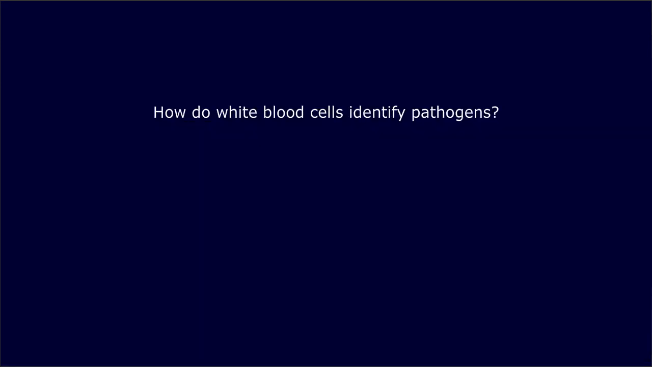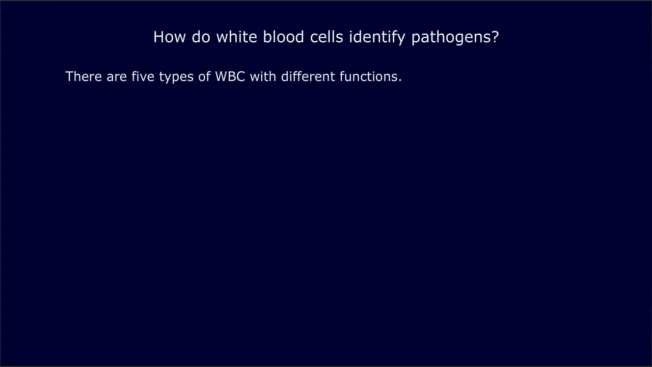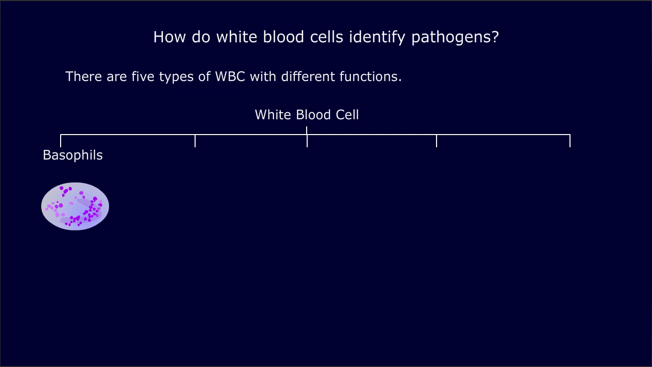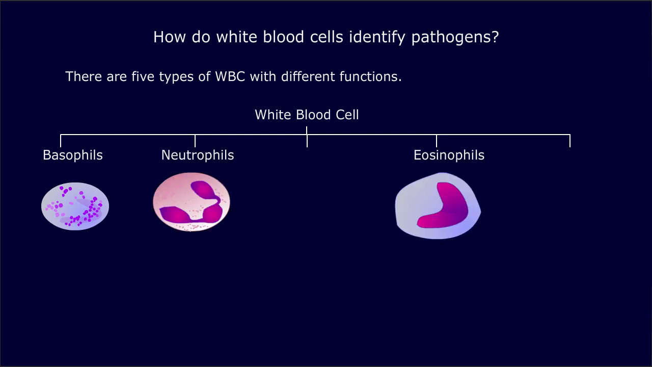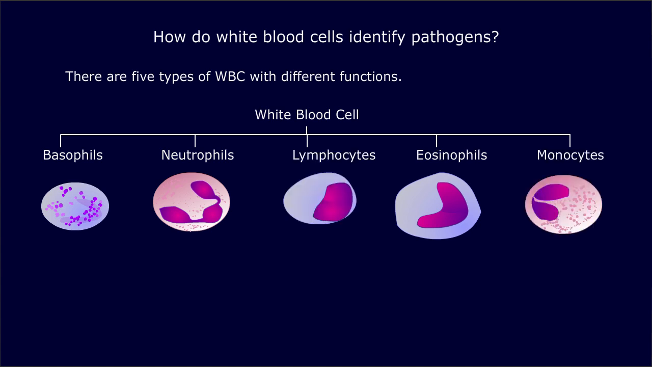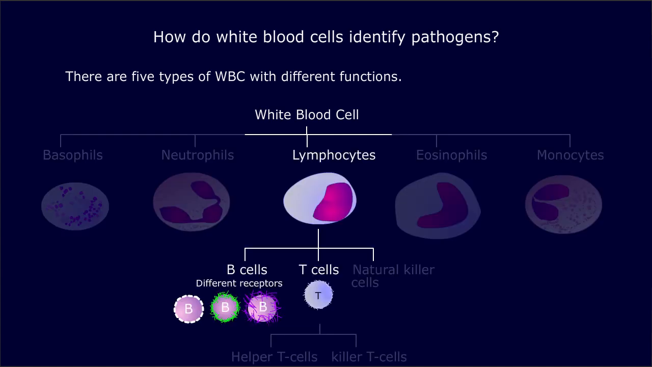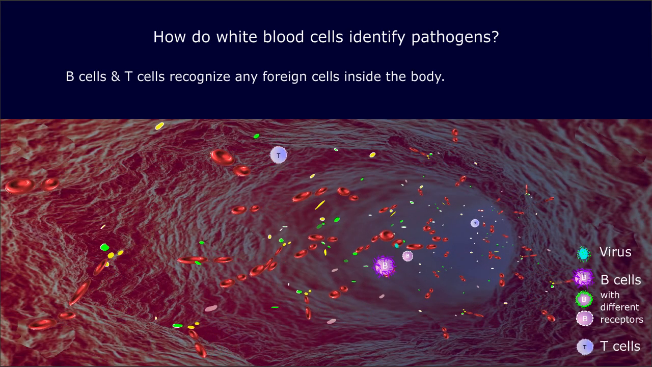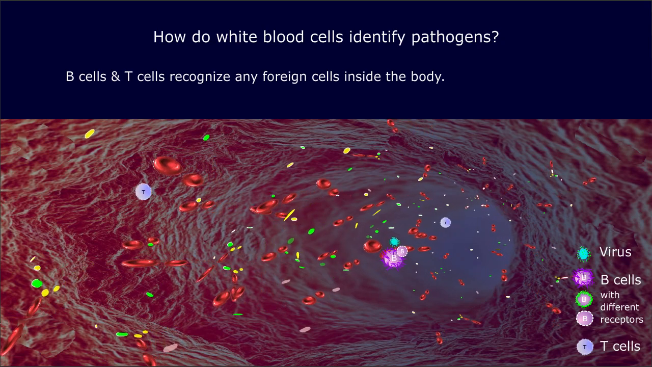How do white blood cells identify pathogens? There are 5 types of white blood cells with different functions. They are called basophils, neutrophils, eosinophils, monocytes, and lymphocytes. Lymphocytes, white blood cells such as B cells and T cells, are responsible for detecting and killing pathogens. B cells and T cells recognize any foreign cells inside the body.